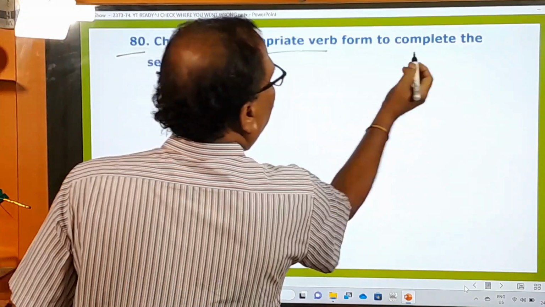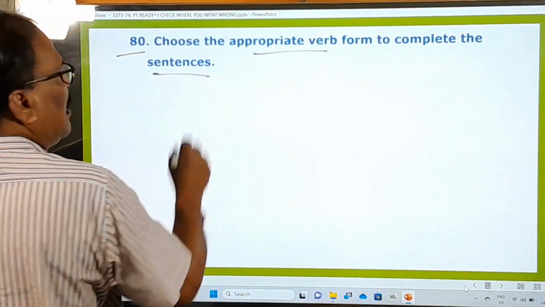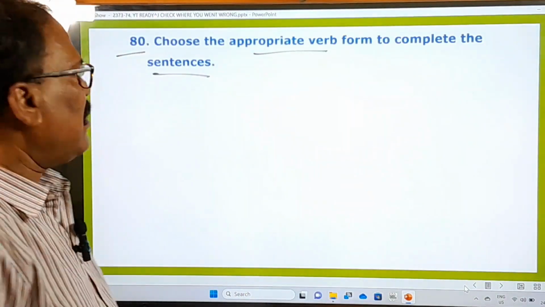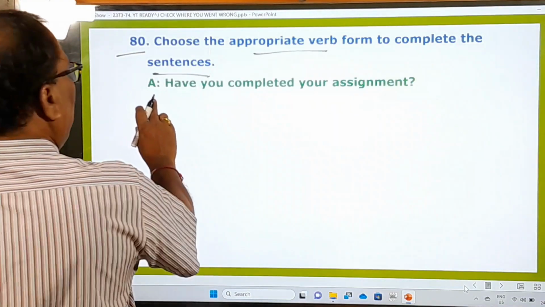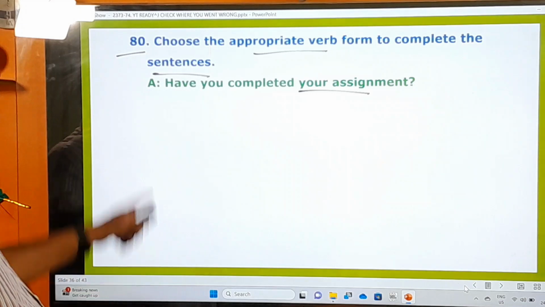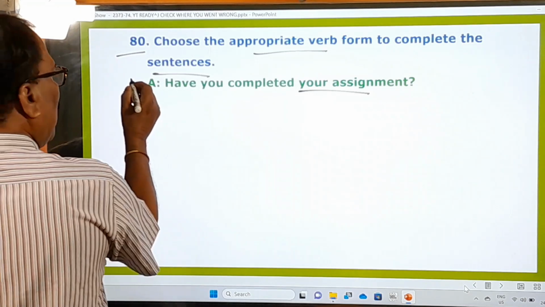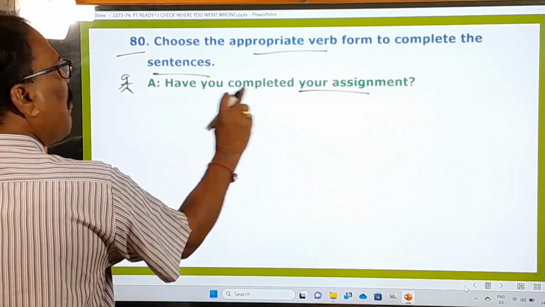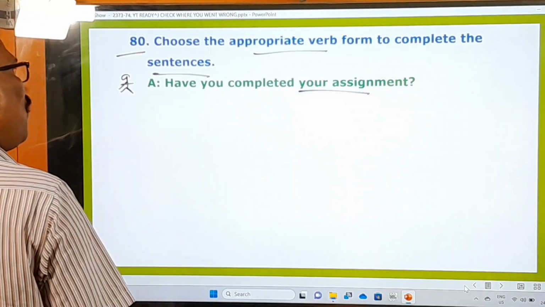Choose the appropriate verb form to complete the sentences. Appropriate verb form, what is that? Here A is there. Have you completed your assignment? Is a question. A is asking this man, have you completed your assignment? Then what is B saying?